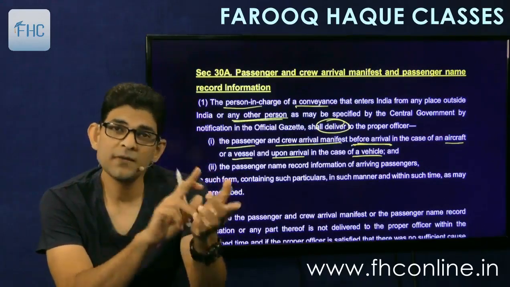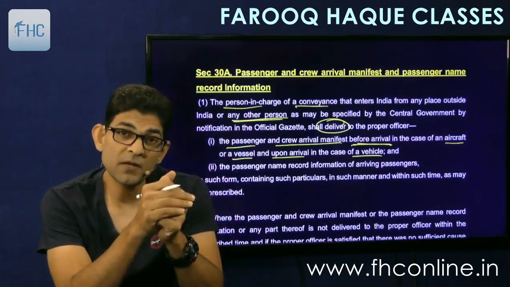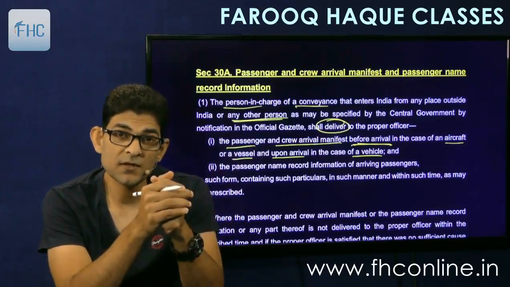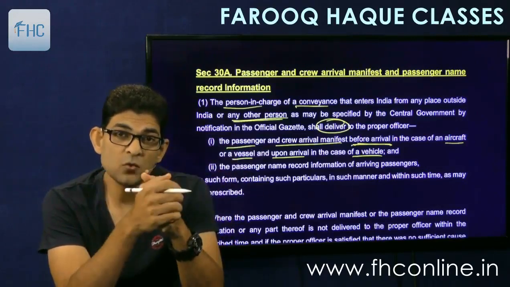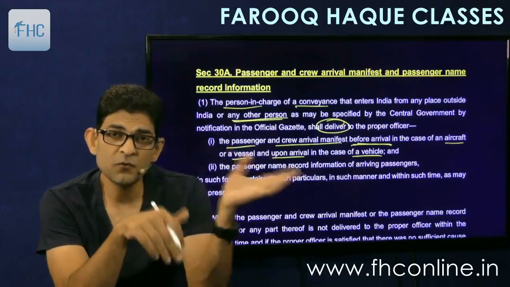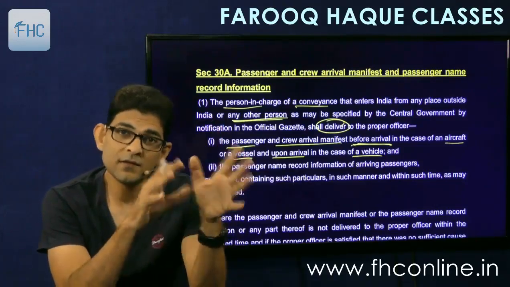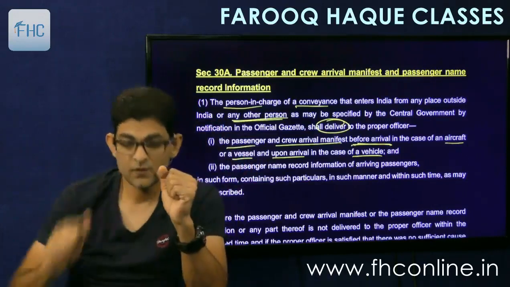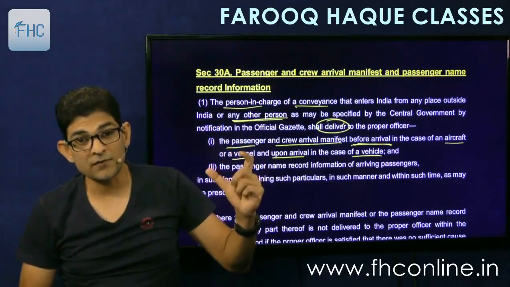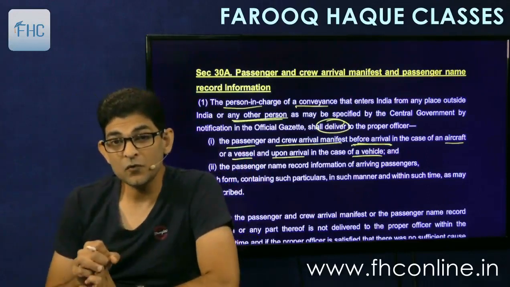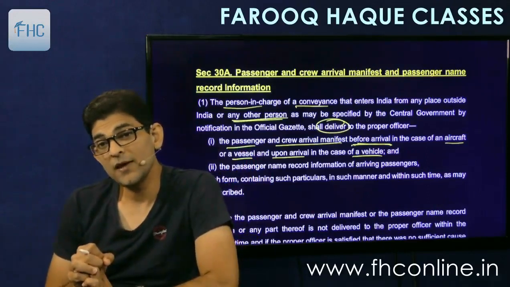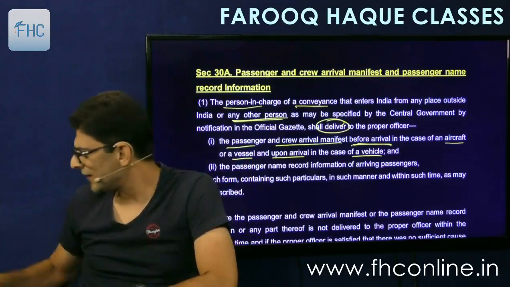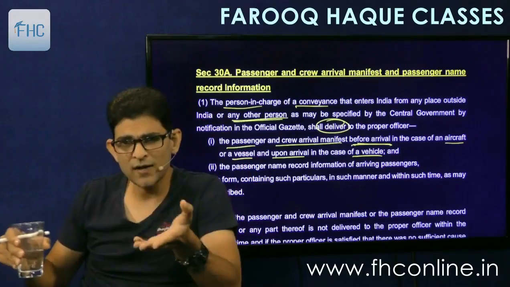So when they know it, they immediately submit the electronic manifest with the Department of Customs. The airline has to immediately send the whole list to India. So before the airline touches India, the list is already there with the Customs Department. Okay, so they have to file before arrival. In case of aircraft or vessel, it has to be filed before arrival. In case of vehicle, meaning bus service and all, it can be submitted on arrival also.